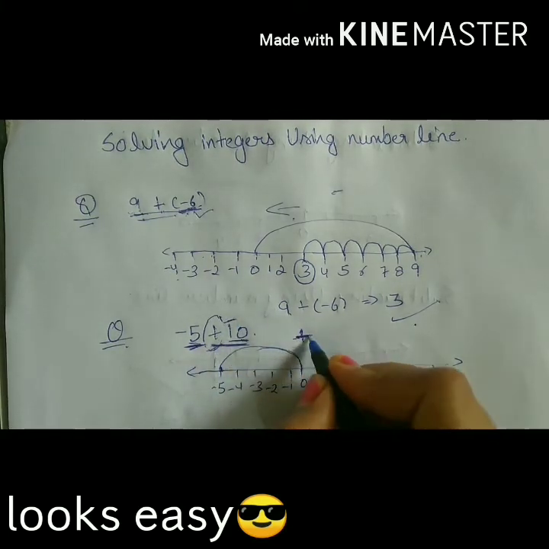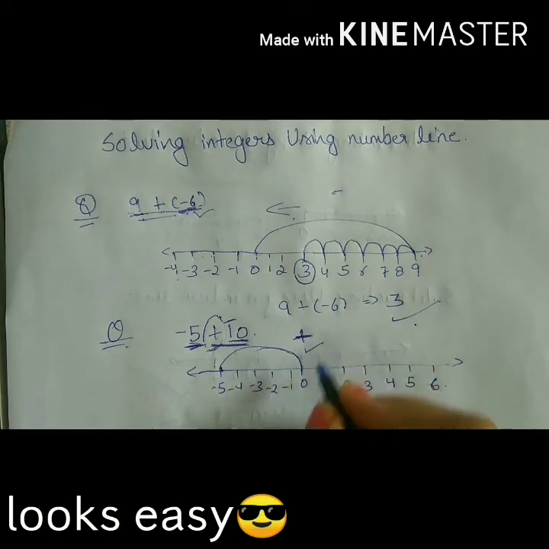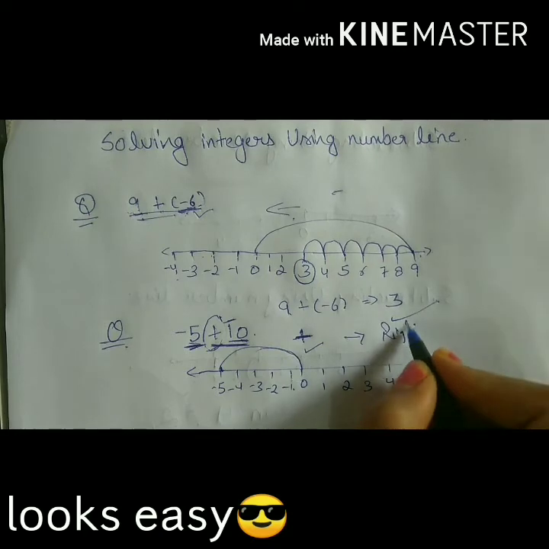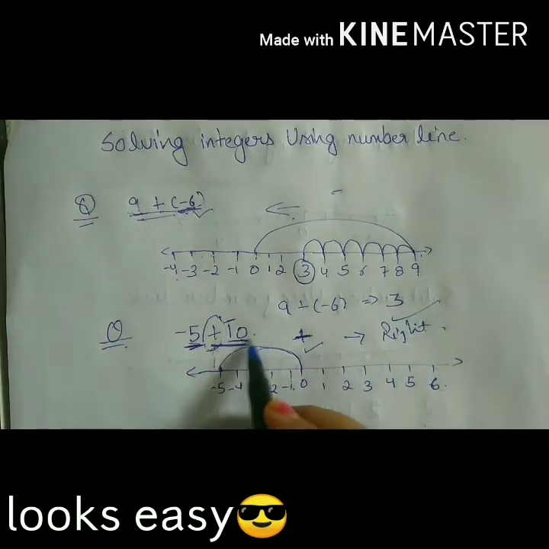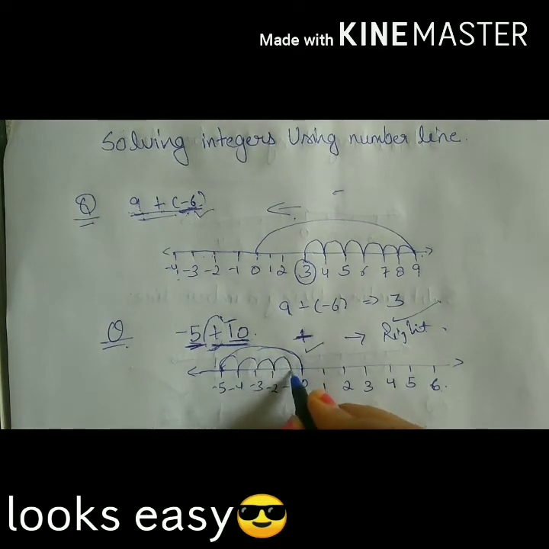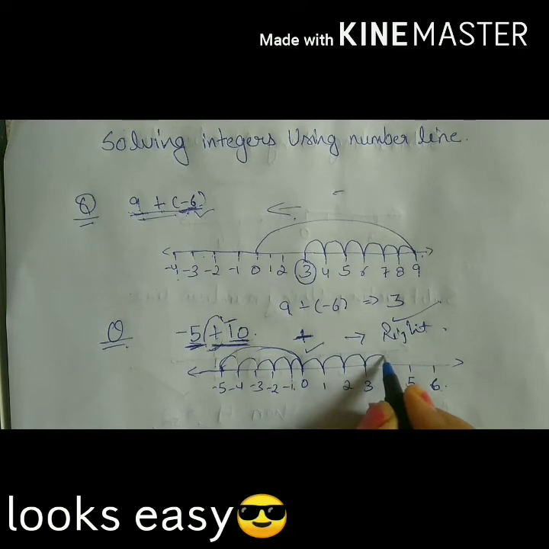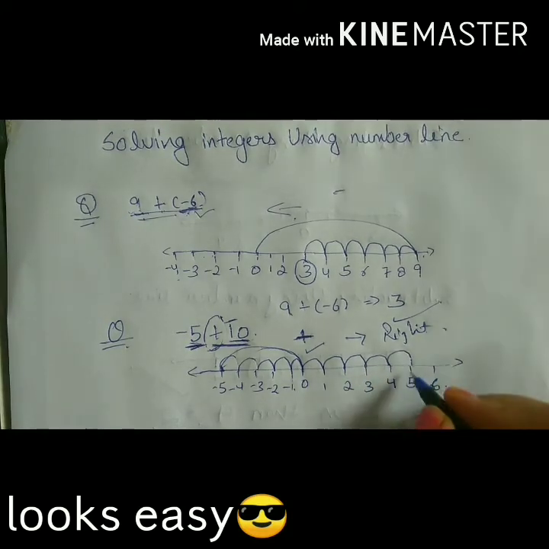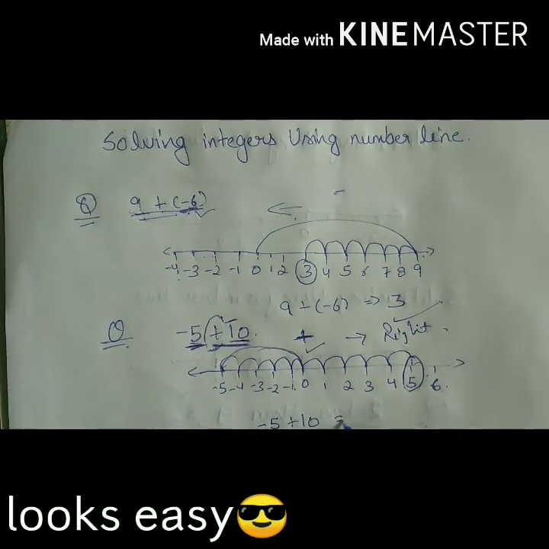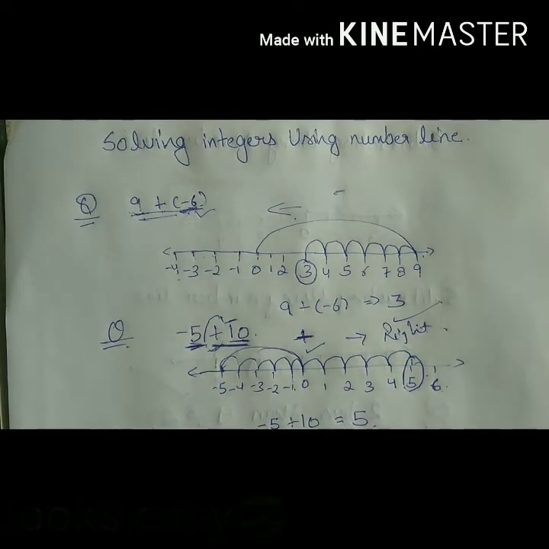What we have learned before, when we have to add any number on a number line, we move on the right side of the number line. So let us move 10 steps. 1, 2, 3, 4, 5, 6, 7, 8, 9, 10. So what is our answer? 5. That is -5 plus 10 is equal to 5.